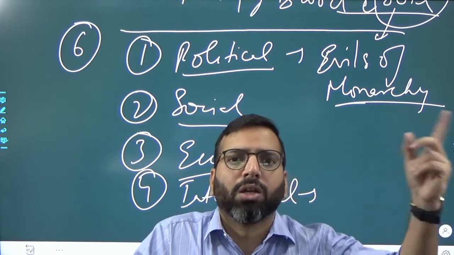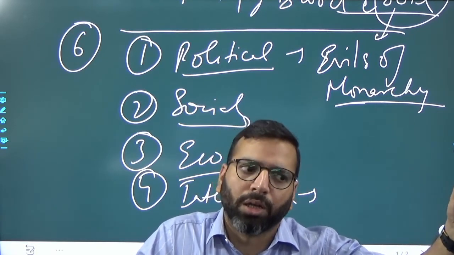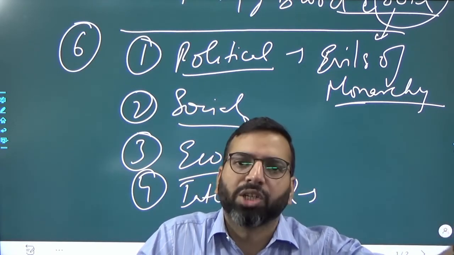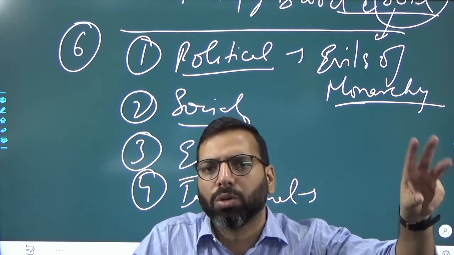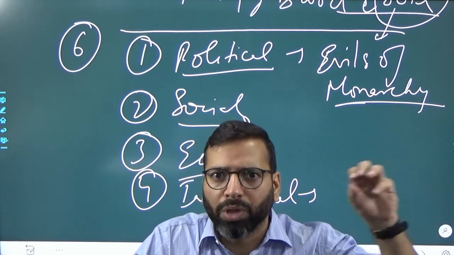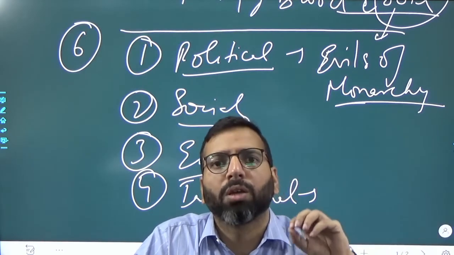Similar to the condition where we have the ideas of Voltaire, Montesquieu and Rousseau, which sowed the seeds of revolution in the French people.